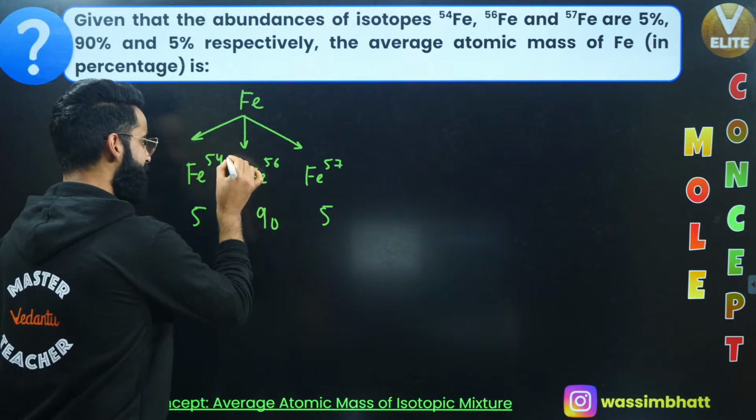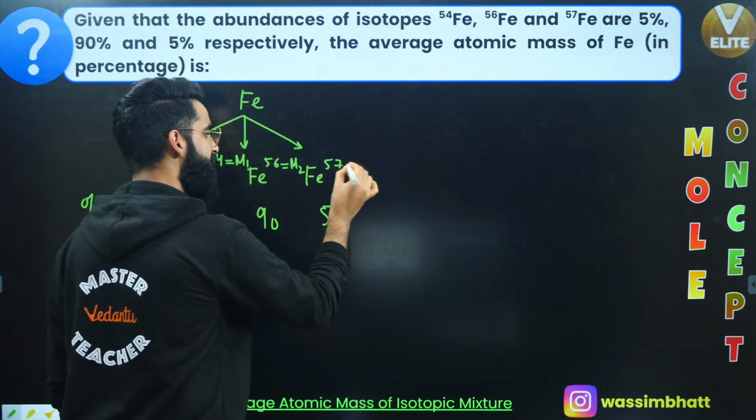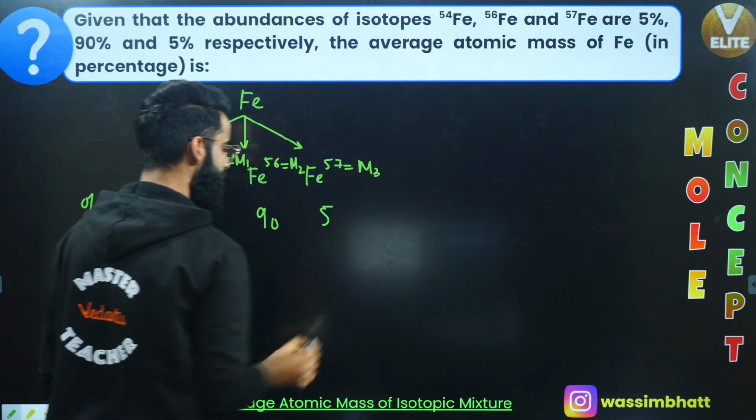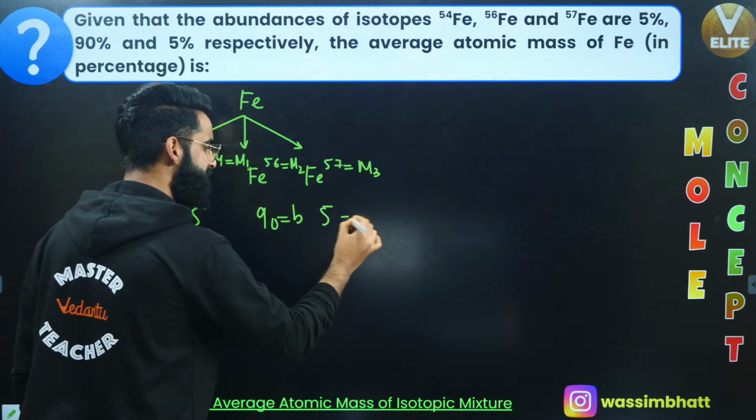So I can call these masses M1, M2 and M3, and we represent the percentage abundances by A, B, and C respectively.